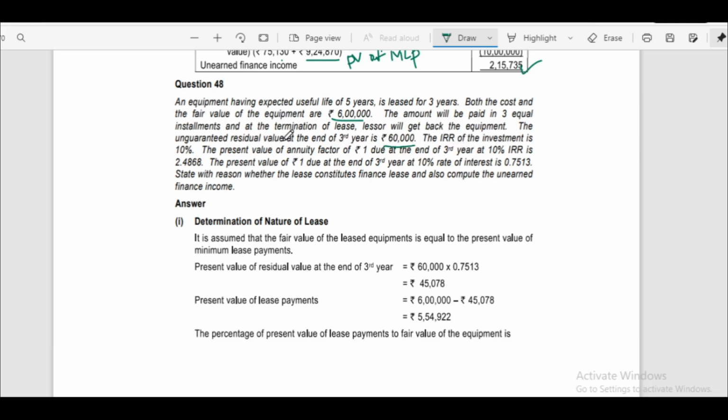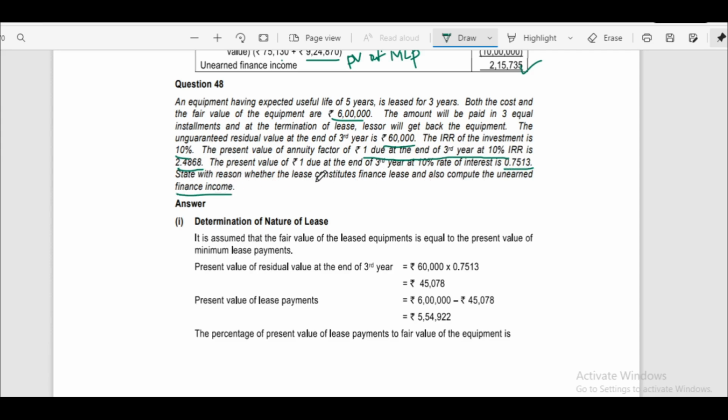The IRR of the investment is 10%. The present value of annuity factor at the end of third year at 10% IRR is 2.4868. The present value of rupees 1 due at the end of third year at 10% rate of interest is 0.7513. State with reason whether the lease constitutes the finance lease and also compute the unearned finance income.